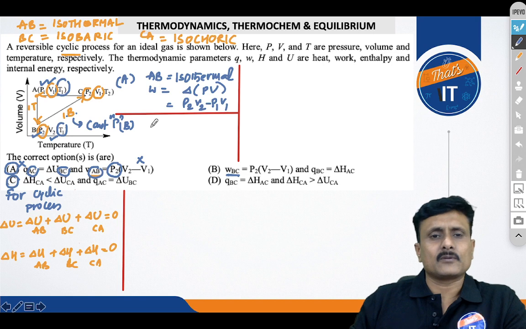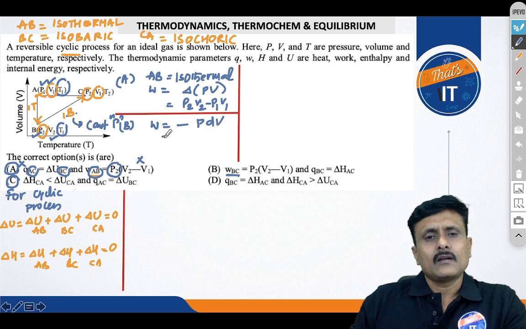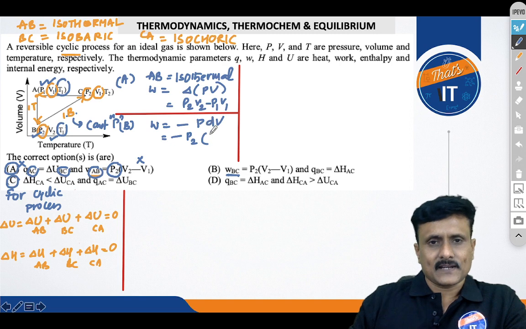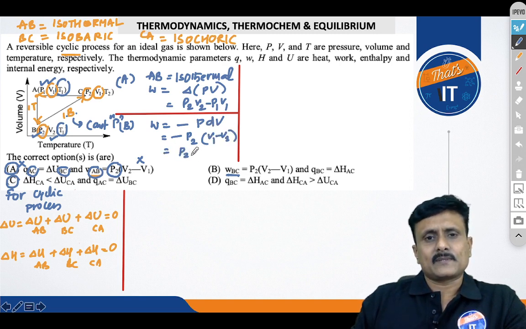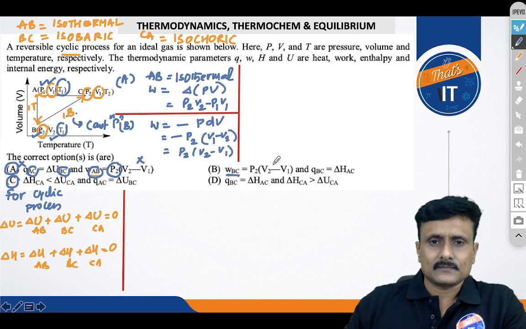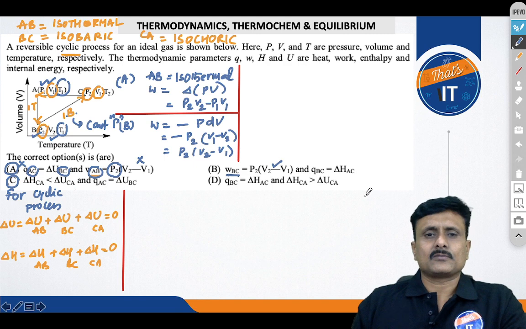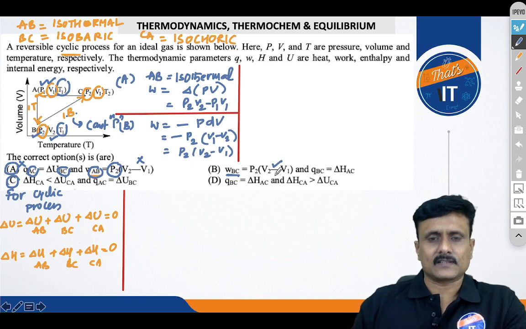W equal to minus PdV, minus pressure is remaining constant P2, dV, that is V1 minus V2, or you can write this as P2 into V2 minus V1. So you can see this is correct, isn't it? So for option B, the first statement is correct.